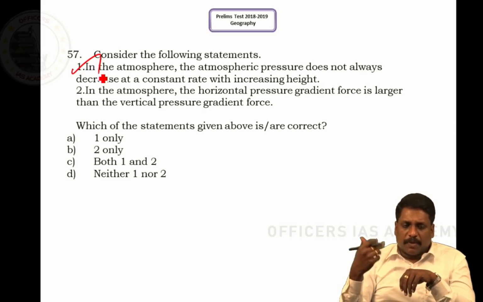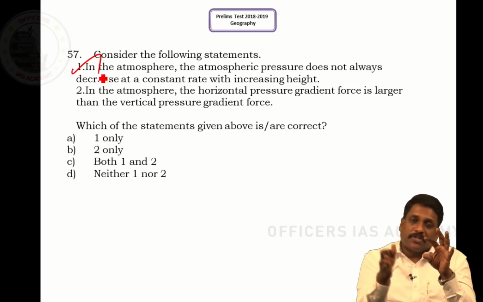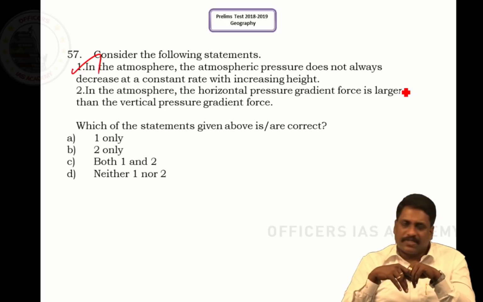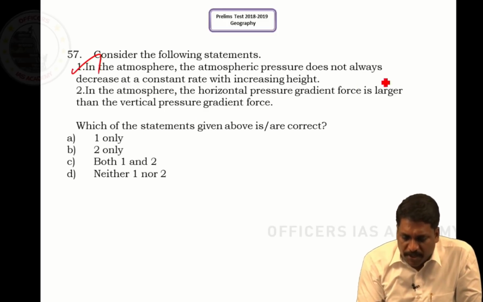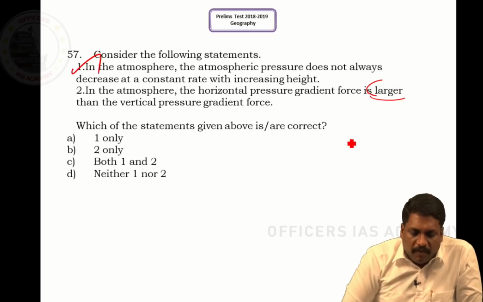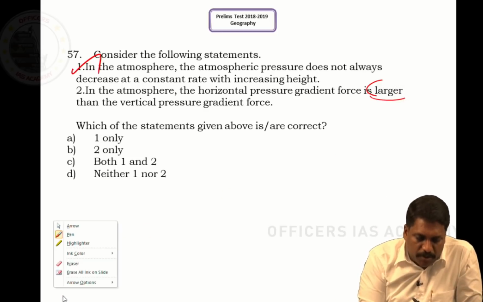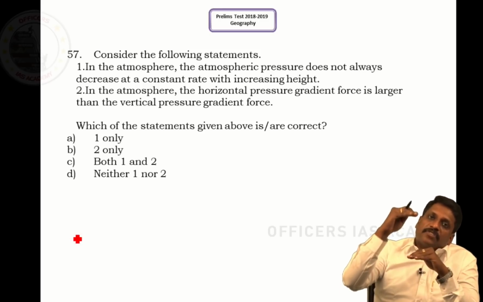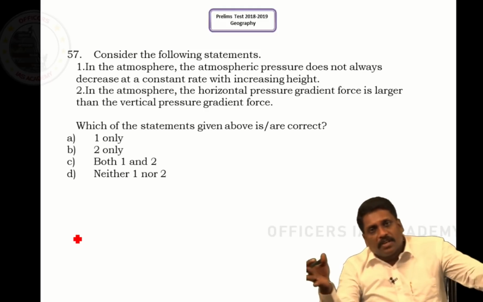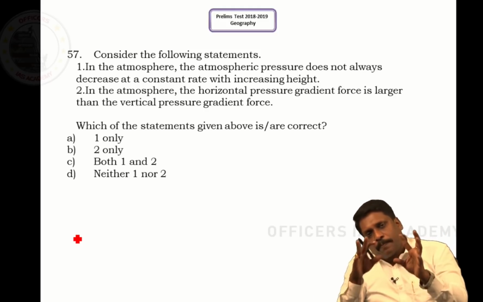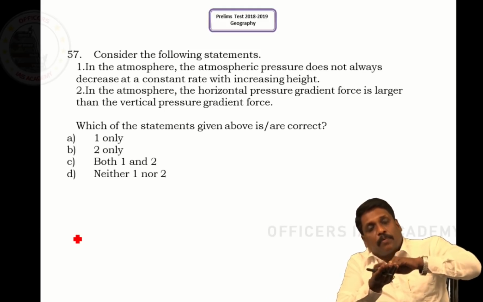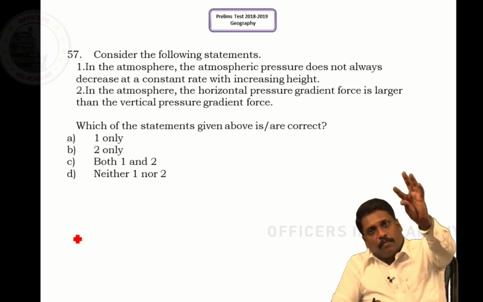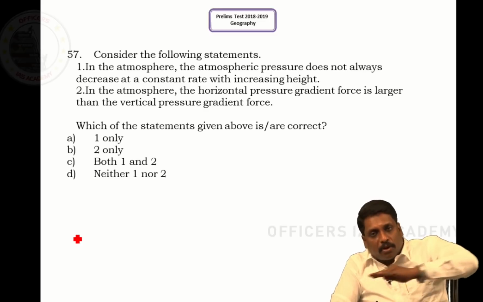Right, sir? Statement 2. In the atmosphere, horizontal pressure gradient force is very large and vertical pressure gradient force is less. This is a very tricky question because what is the reality? Reality says vertical difference in pressure is very, very high. Horizontal pressure difference is actually low. But then why exactly the wind? If the vertical pressure gradient is very high, understanding says more vertical flow of air mass should be there than horizontal movement.